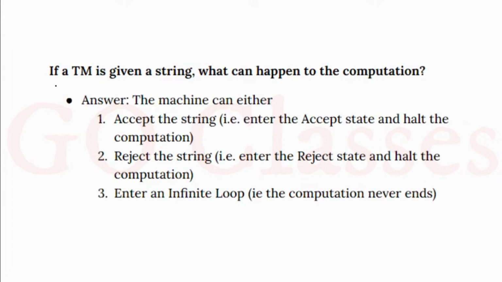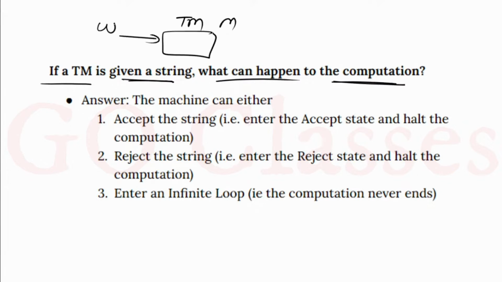Now if a Turing machine is given a string, what can happen to the computation? To a Turing machine M, if I give a string W, then what can happen? This machine can either accept the string, which means it will halt and say yes.